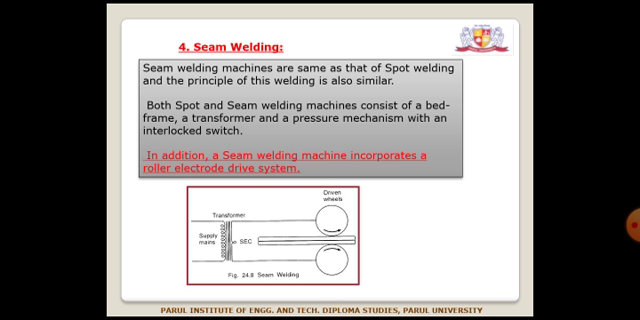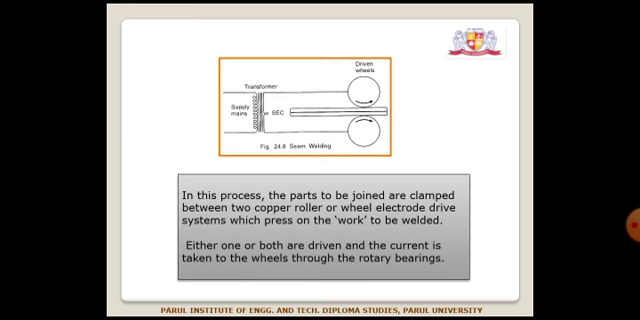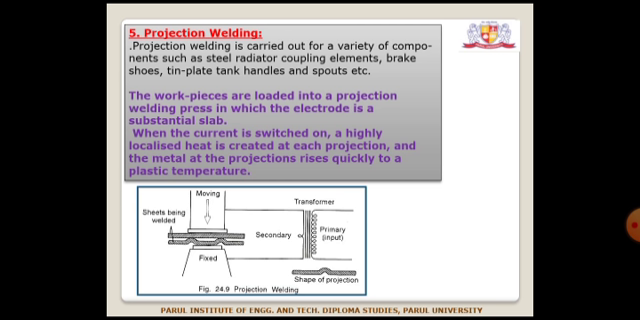So, in this seam welding machine, two rollers are there. Either both the rollers are driven rollers, or one roller is a driver and the other roller is a driven roller. In this process, the parts to be joined are clamped between two copper roller or wheel electrodes, which press on the work to be welded. Either one or both are driven, and the current is taken to the wheels through the rotary bearings. So the only difference between the spot and this type is that the rollers are there.